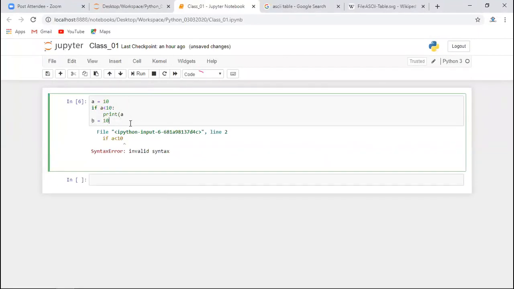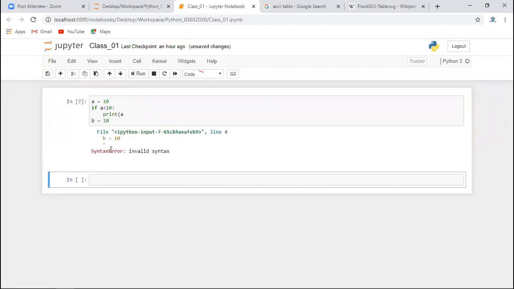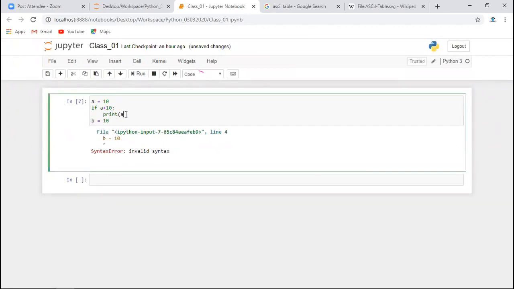In some flavors of Python like CPython, if I run this, you can see the error is given at line number 4, but at line number 4 there is no error. So what you have to do is go back, because when you have an error towards the end of the last statement, it comes into the next line.